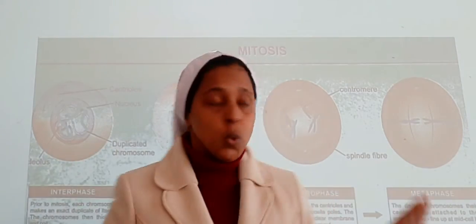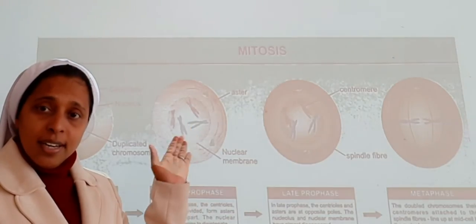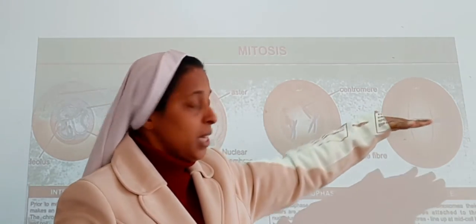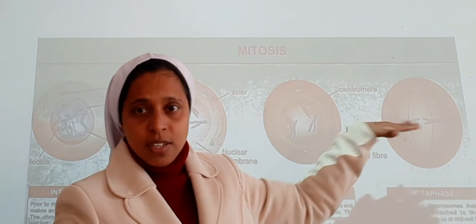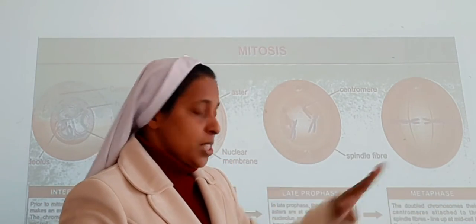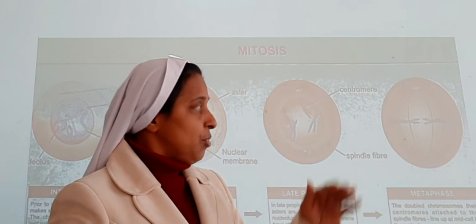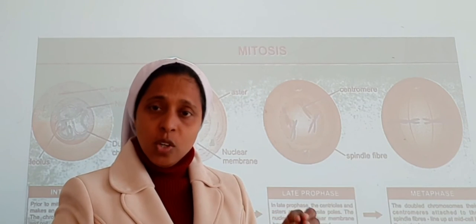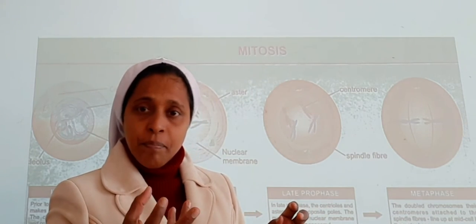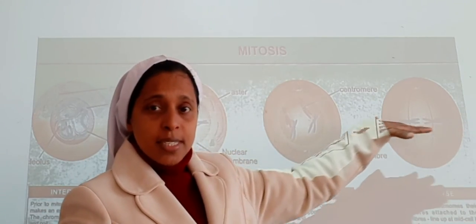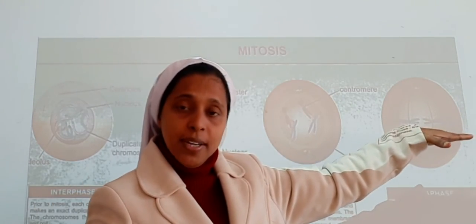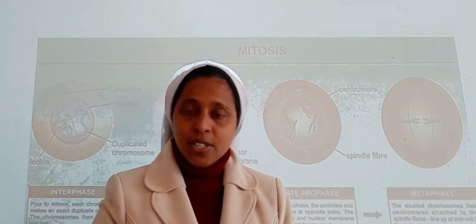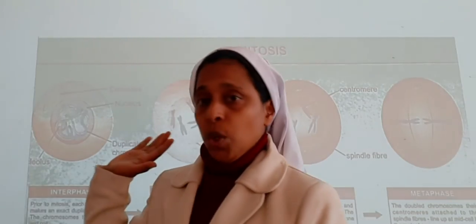What started in prophase, so this started to disintegrate in the stage of prophase, and now in the metaphase stage it is coming completely to the equatorial division. So hope this metaphase stage is also clear to you all. Why have I told you the metaphase stage is the most important stage to study the chromosome morphology as well as the numbers? Since it is attached to the kinetochore and clearly visible here, the condensed one, the entangled one is separated and coming to the equatorial division. So hope these are all clear to you all.